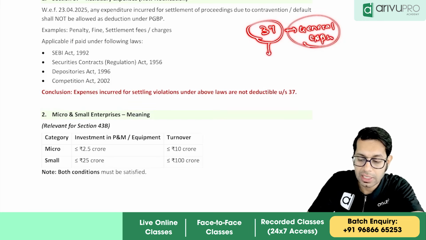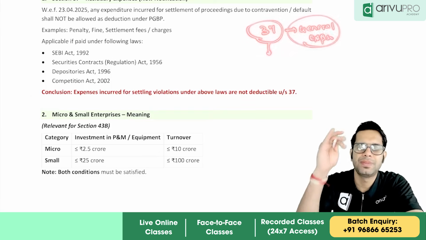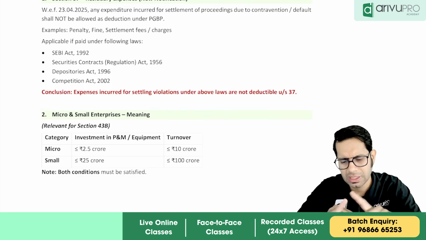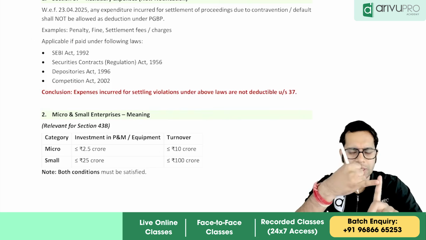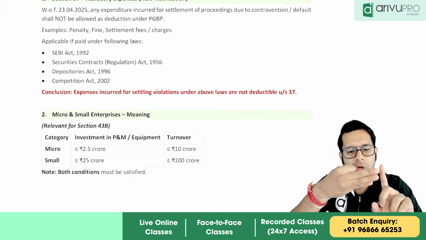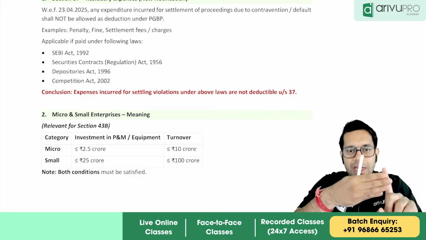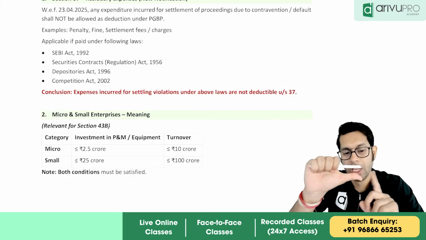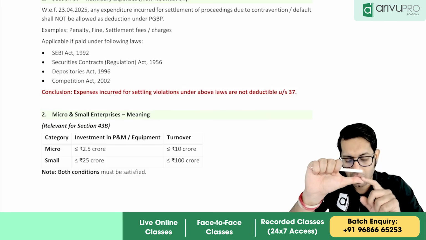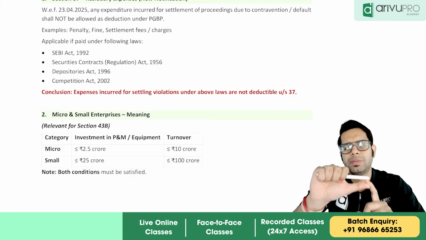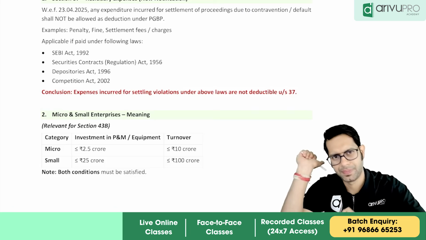Any expense related to your business, if it is not covered under sections 30 to 36, is allowed if it is wholly and exclusively for your business purpose, if it is not of personal nature, if it is not of capital nature, and if it is not an expense prohibited by law or for an offense prohibited by law. Then that expenditure will be allowed as deduction.